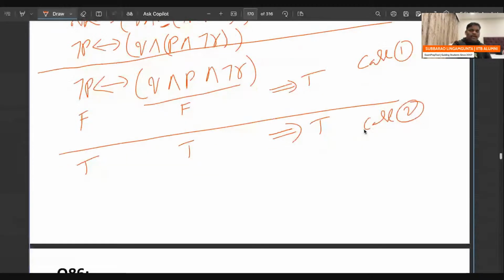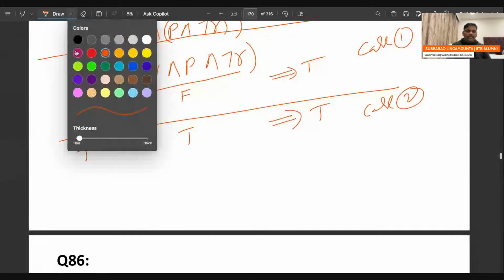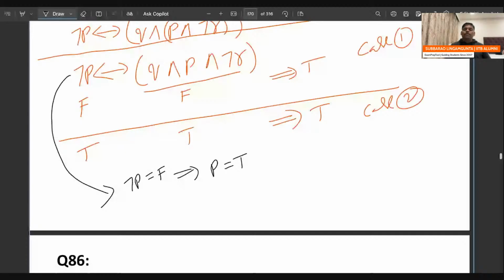According to case one, left false means right also should be false. That is what we have to prove. Let me use another color so that you get more clarity. Case one: negation P is false, so from this the conclusion is P is true. Left side negation P is false means P is true. Substitute that on the right side. I'm doing the right side substitution.